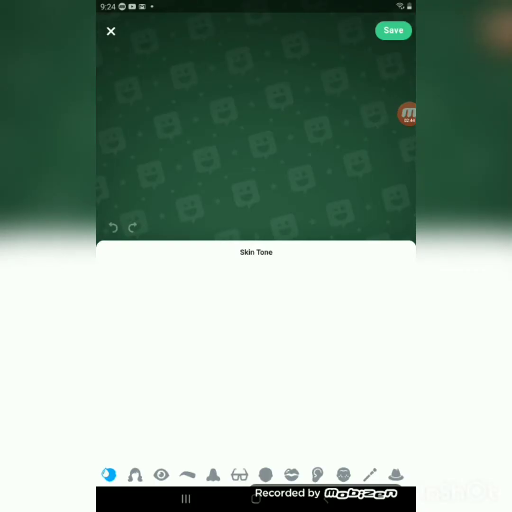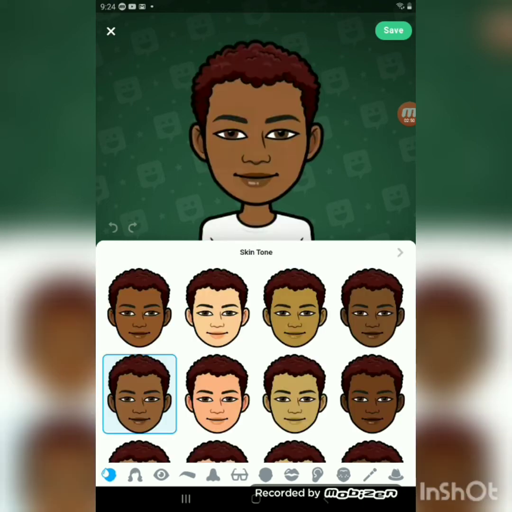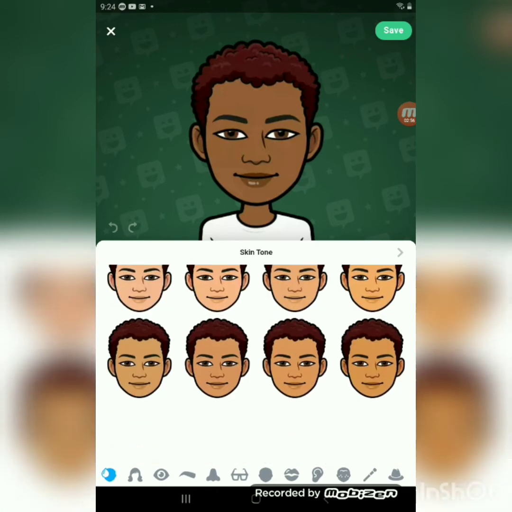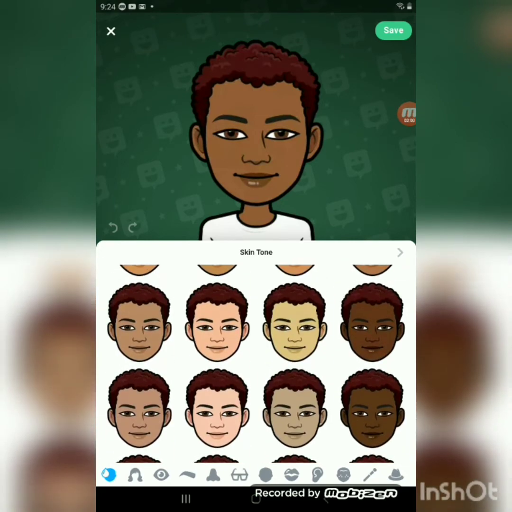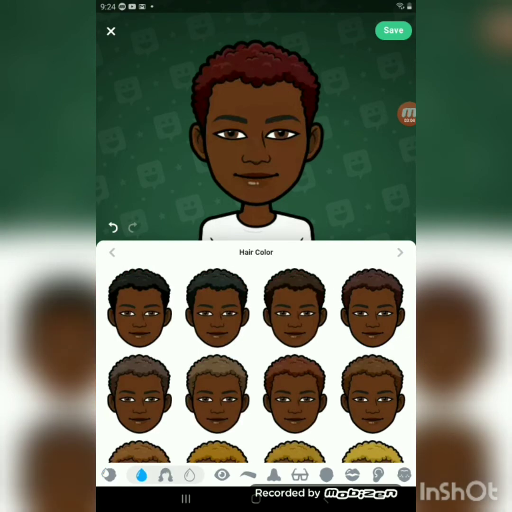That will help us to set up our Bitmoji much easier, because our Bitmoji is supposed to be something close to what we really look like. So it gives me this one, so we can always modify. So we're at skin tone. I'm pretty dark, I'm Jamaican, and so I might want to select a very dark picture like this, and then I can select my hairdo.